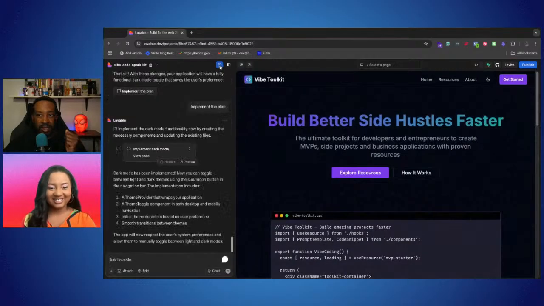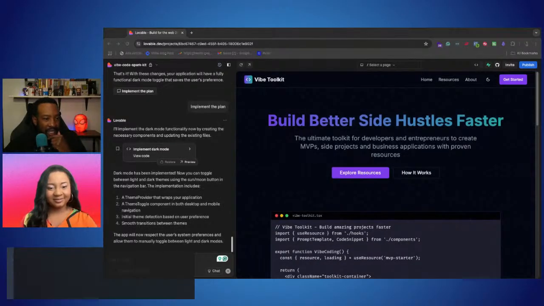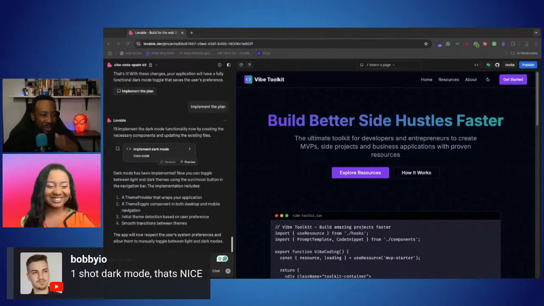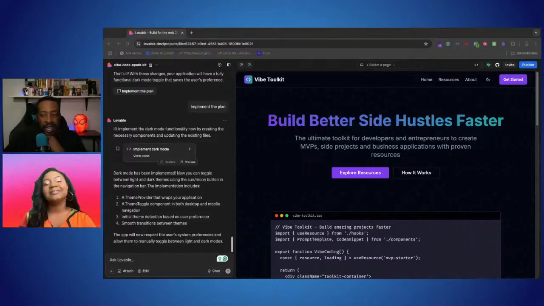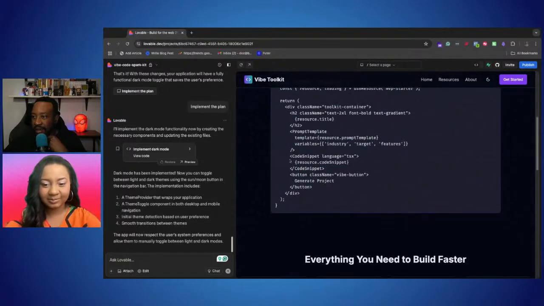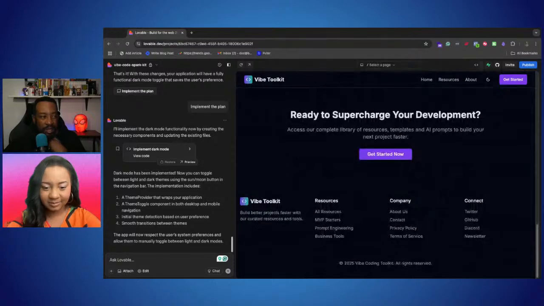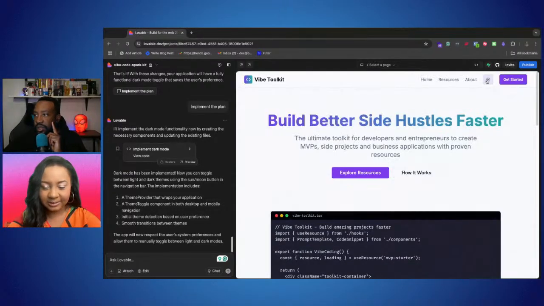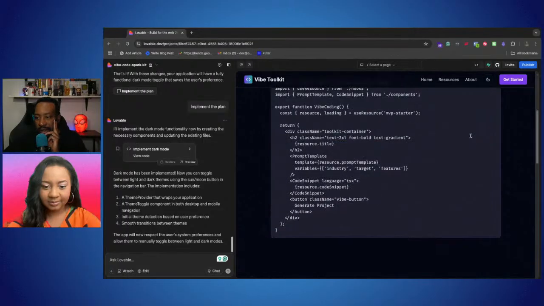Good times. I love it, Bobby. It's talking about one shot dark mode. That's nice. I agree. It was very nice. This is great. I really like this. And even the design in the background, I was not expecting that, but this looks really nice.